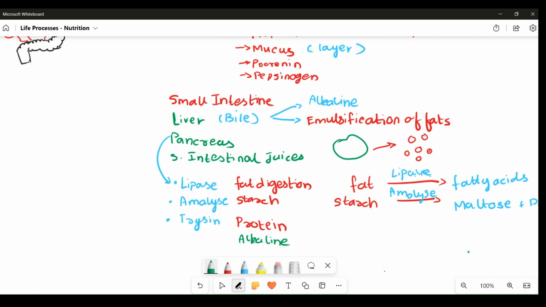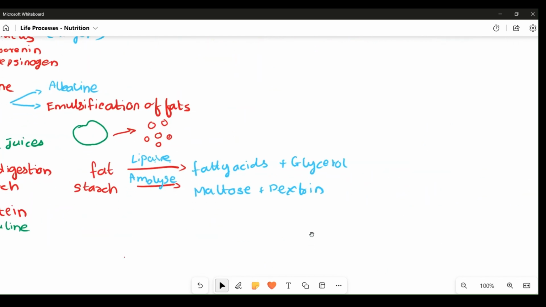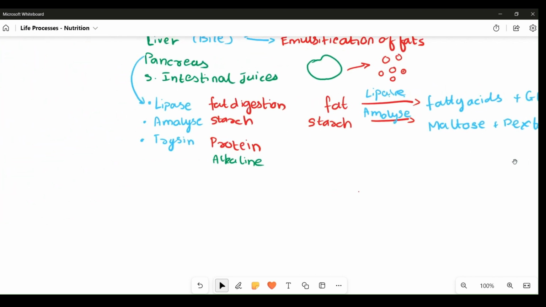Now these three enzymes later pass on to the small intestine. The small intestine helps in complete digestion of the residual fatty acids and glycerols into an absorbable form. Maltose and dextrin are converted into glucose. This glucose is later absorbed by the body. Peptides are converted into usable forms which are later absorbed by the small intestine.